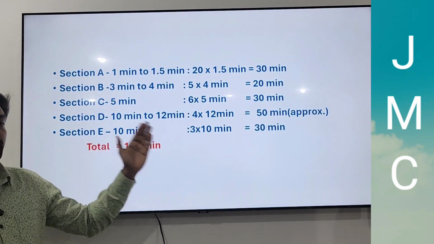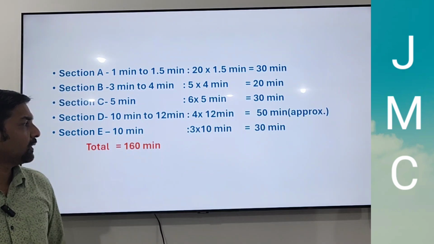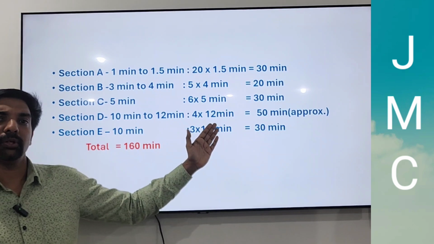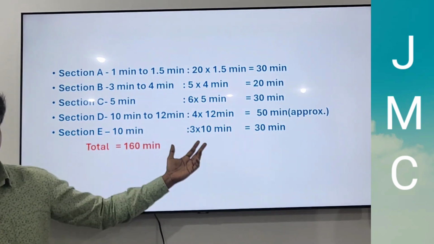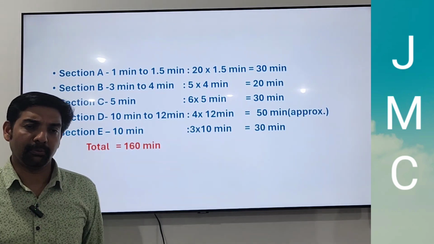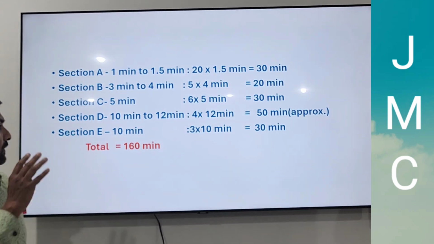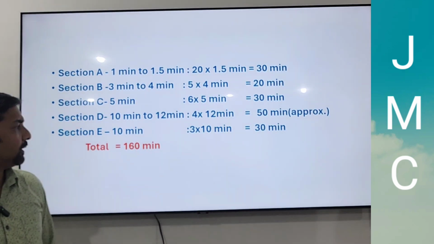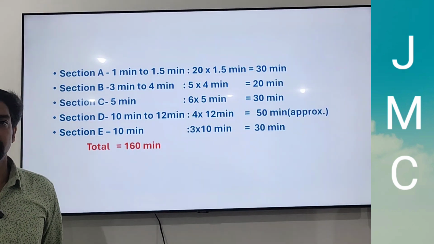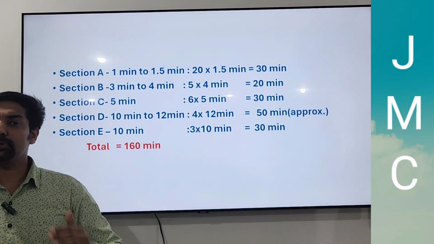Then Section E, the case study questions. There will normally be 3 subdivisions for each case study question. So 3 questions are there, and on an average you have to complete each in 10 minutes. Some questions may take less than 10 minutes, some more than 10 minutes, but it should not exceed 12 minutes. So you will take on an average 30 minutes to complete Section E. The total, if you take it, is 160 minutes. You have 180 minutes in front of you. So if you follow this time management, in 160 minutes you will be able to complete the paper.